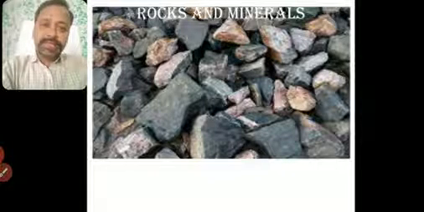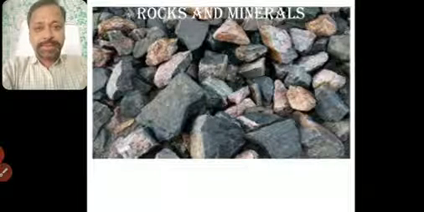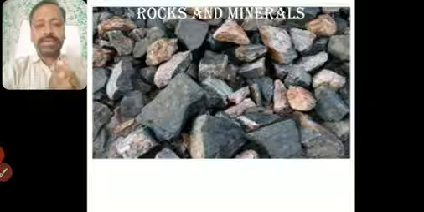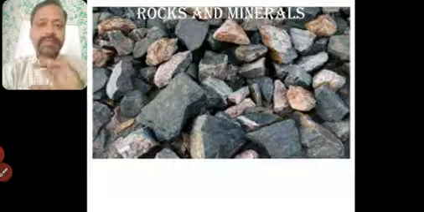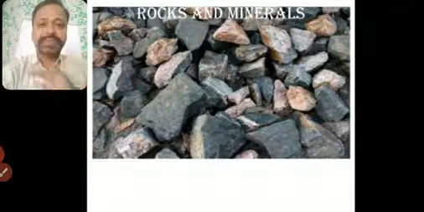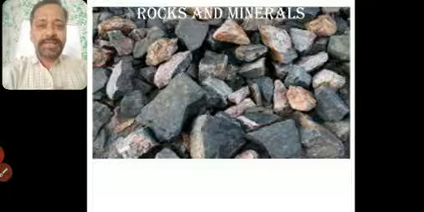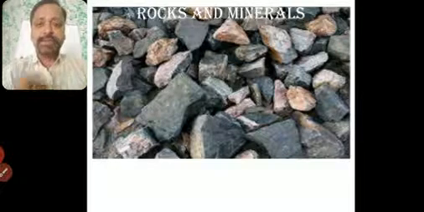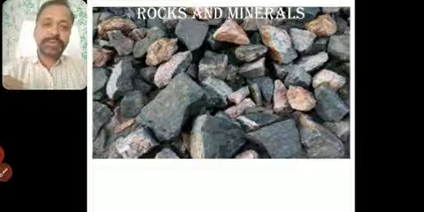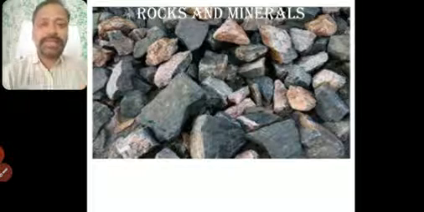We were seeing the chapter that is inside our Earth. We had seen that Earth is like an onion. It has different layers, concentric layers. The topmost layer is crust. Then we have mantle. Then we have core. In core, we have inner core, outer core. This we had seen in our last session.